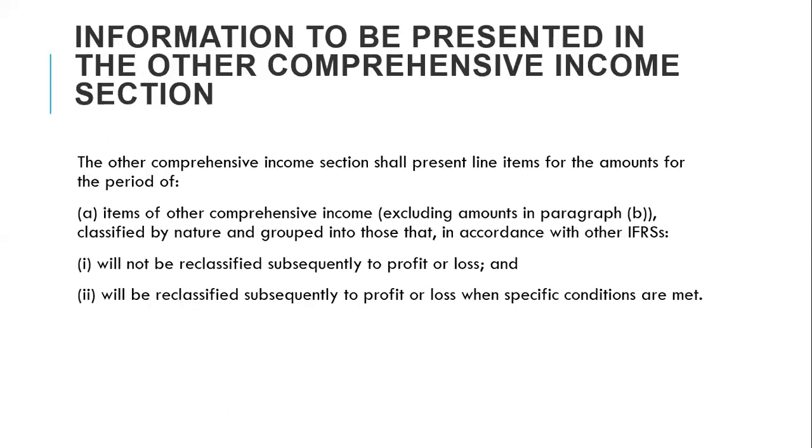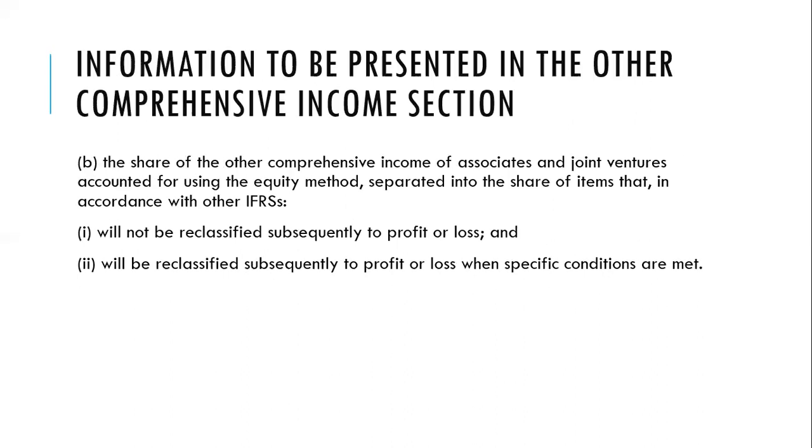Key information. Information to be presented in the other comprehensive income section. The other comprehensive income section shall present line items for the amounts for the period of: A, items of other comprehensive income, excluding amounts in paragraph 5, paragraph B, classified by nature and grouped into those that, in accordance with other IFRS, 1, will not be reclassified subsequently to profit or loss. I will show you an example just now. And 2, will be reclassified subsequently to profit or loss when specific conditions are met.